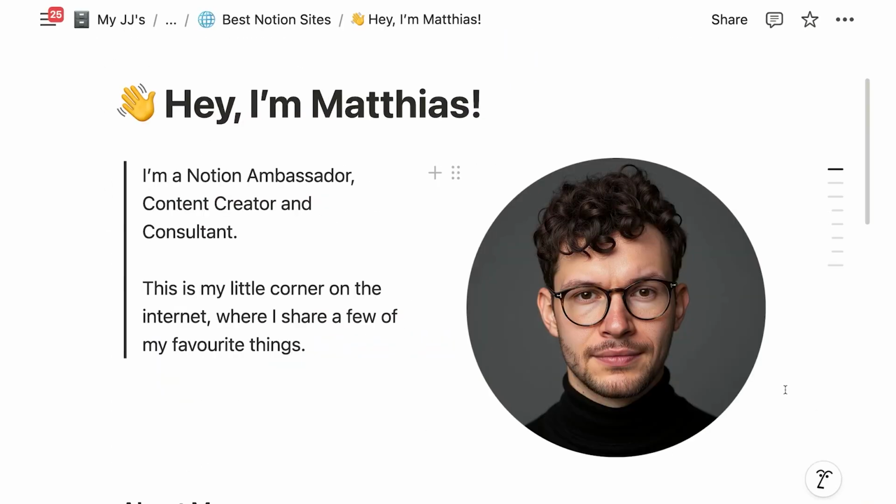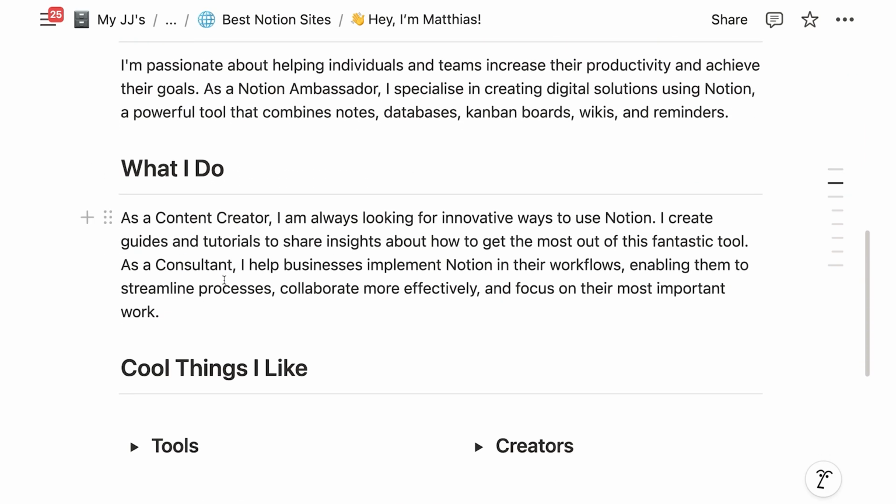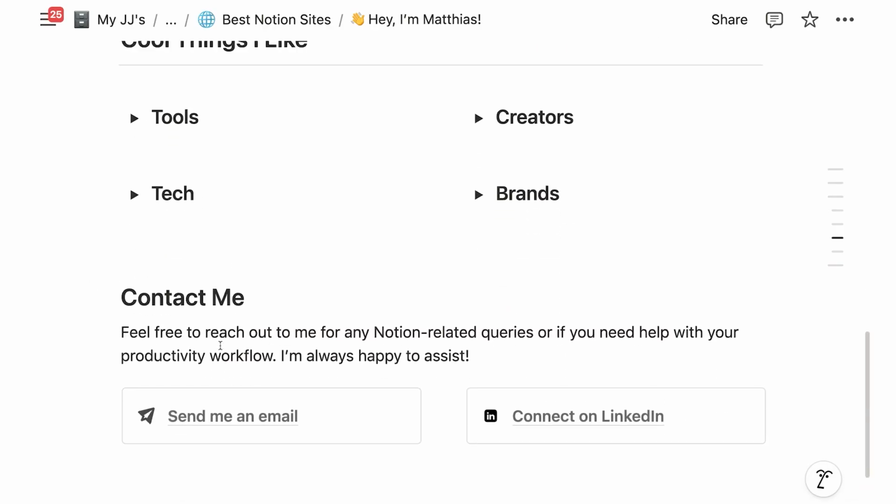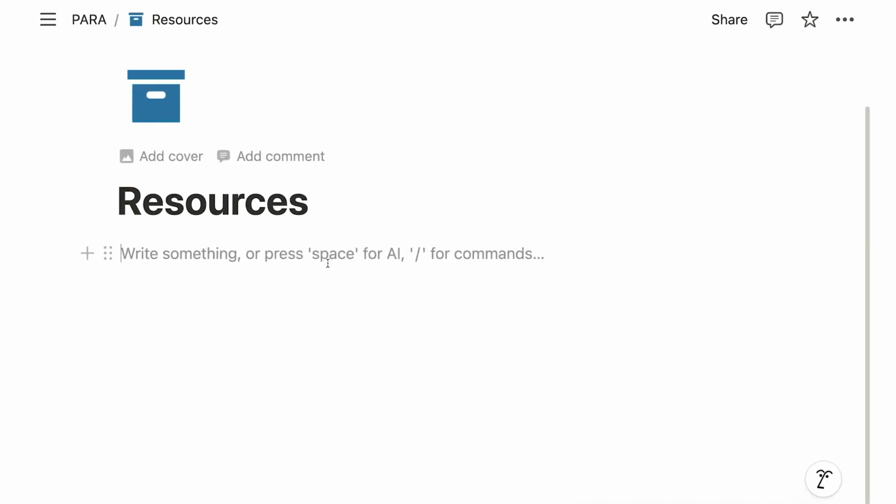Now let's use what we just learned to build an about page similar to this one, where we have some information. We have a title, we have my picture, and then you have some sections where you share some information. In order to do so, if you just look at it, the first thing we want to do is create a new page.